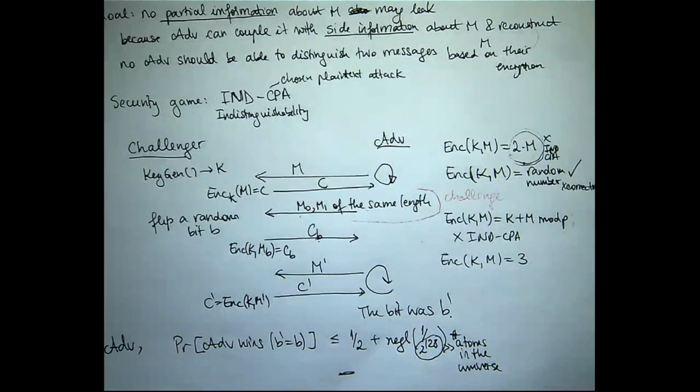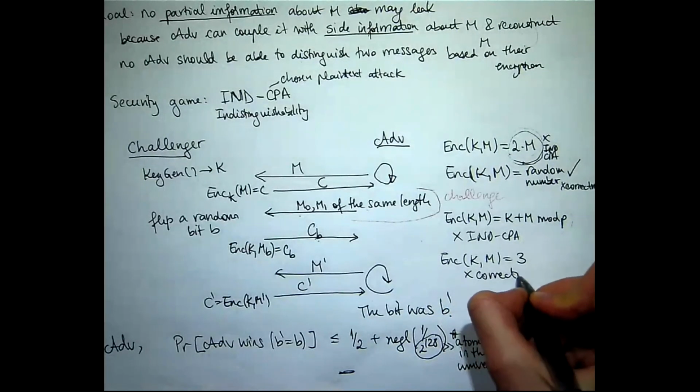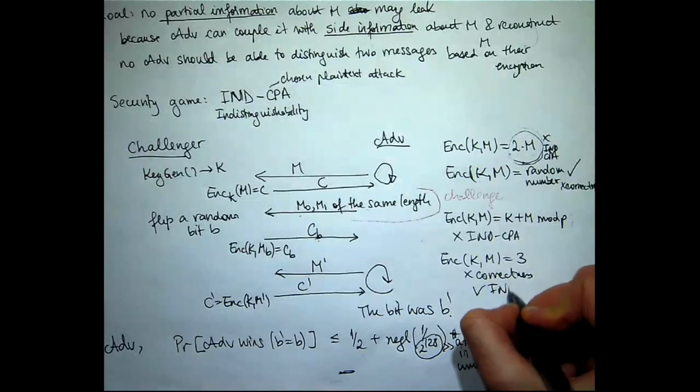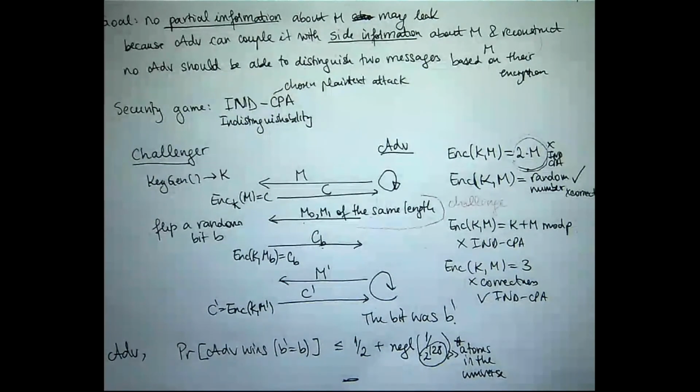But again, what property does this encryption scheme have? What property doesn't it have? Correctness, yeah, exactly. So it doesn't have correctness, but it has IND-CPA. So you see, it's pretty hard to have something with both correctness and IND-CPA. In fact, none of these examples has that. And over the next 2 lectures, we will be building an encryption scheme that actually achieves both of those properties, but it's not as simple as me just writing directly an equation like that.